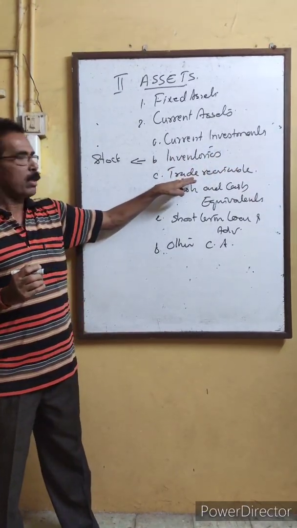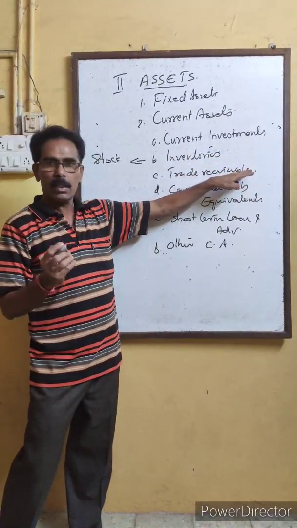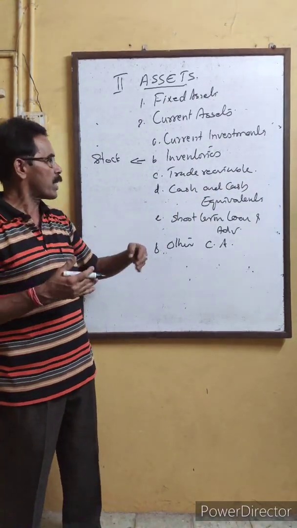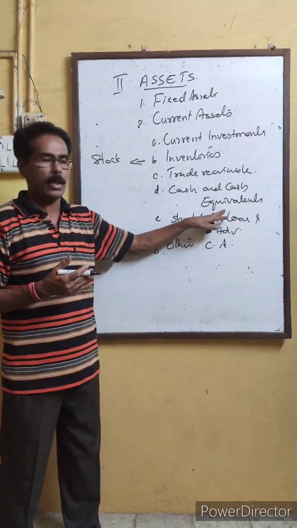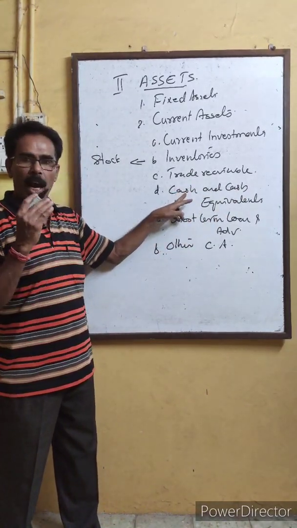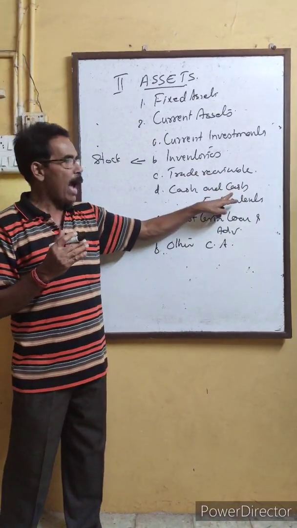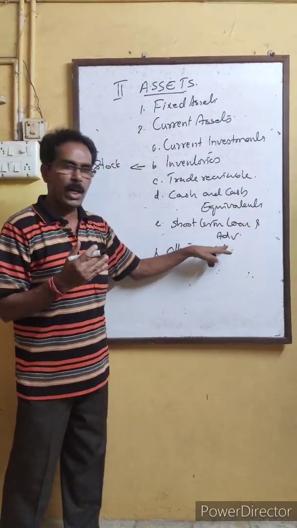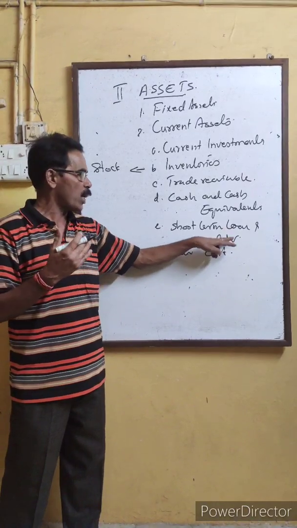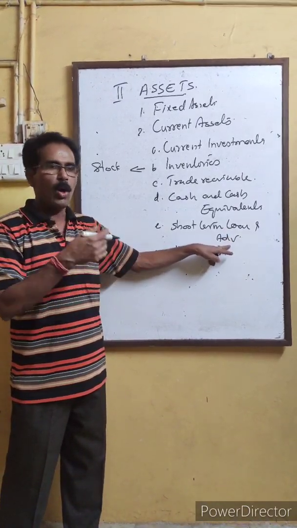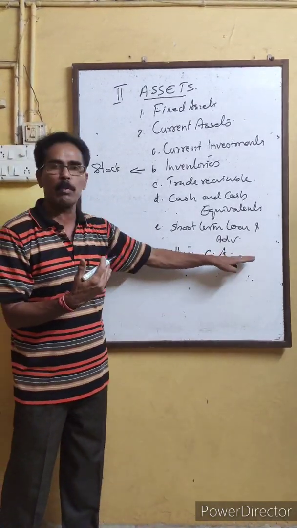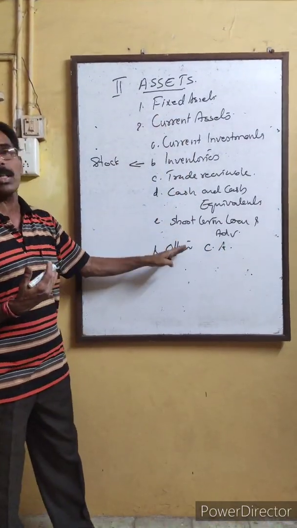Trade receivable, like bills receivable, debtors, which is receivable within 12 months or within operating cycle, whichever is less. Cash and cash equivalents means the cash remaining with the bank or any other equivalent to cash. Short-term loans and advances: any loans and advances given to employees or to suppliers within this 12-month or operating cycle, or any other type of current asset. So these are coming under current assets.